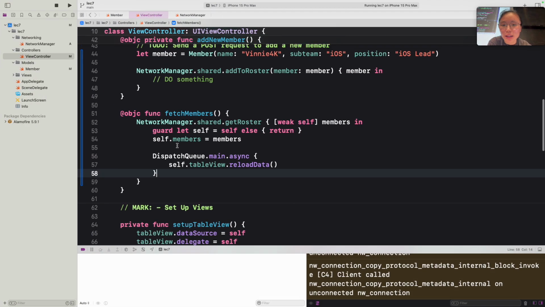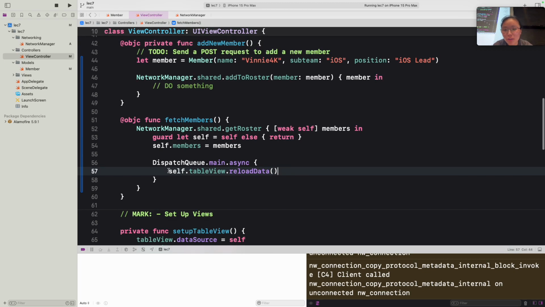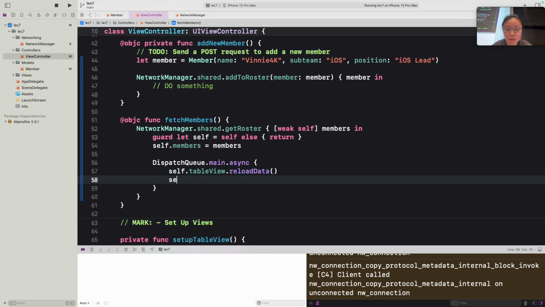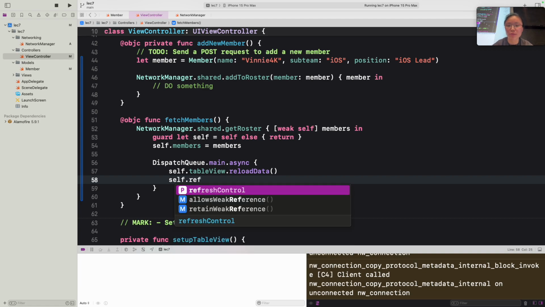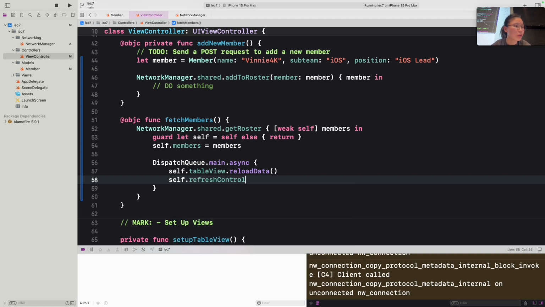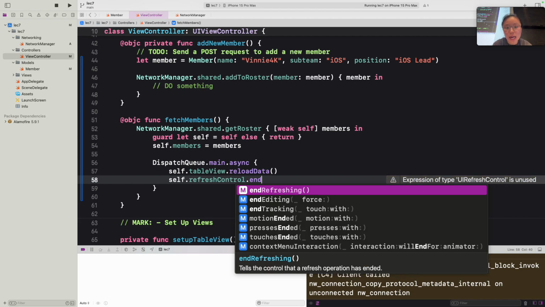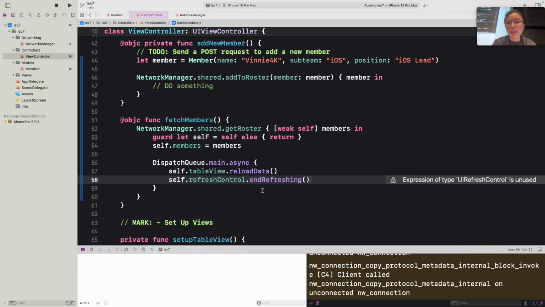So how we can do that is after we reload the data, after we make this call, we can do self.refreshControl, which refers to the control we were using earlier, and call an endRefreshing function here. If you look at the spec, it says that it tells your control that the refresh operation has ended. This makes sense because after we reload this data, you can assume that your table view is done refreshing.